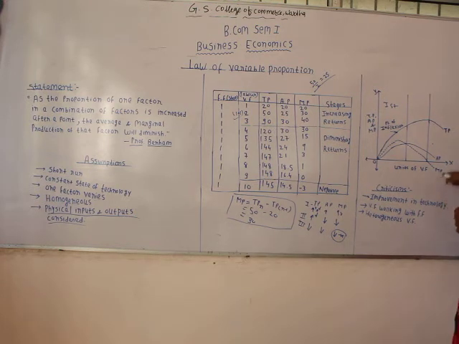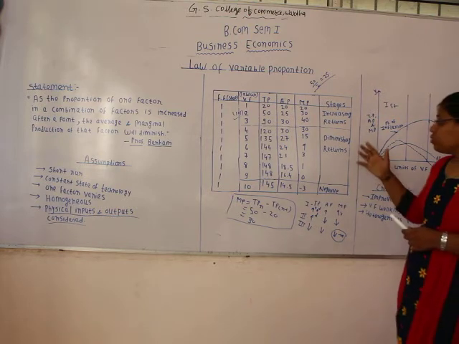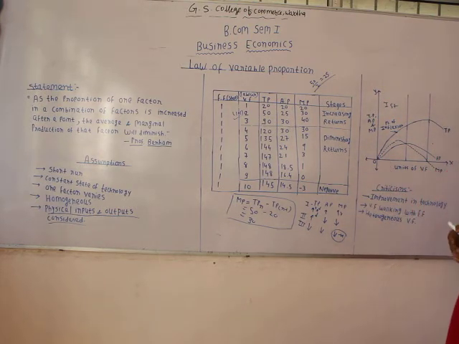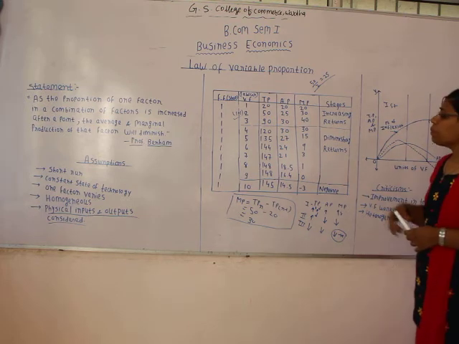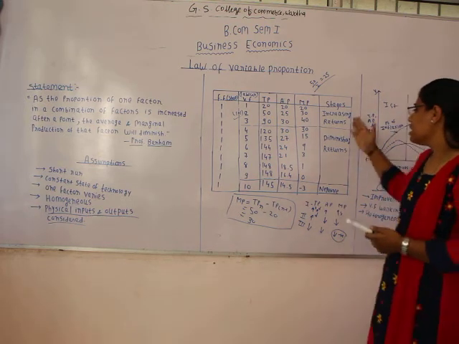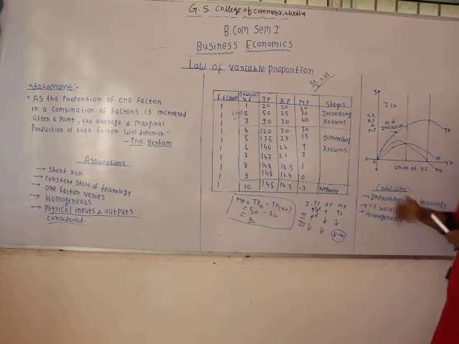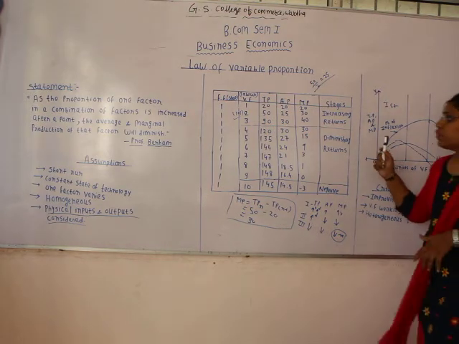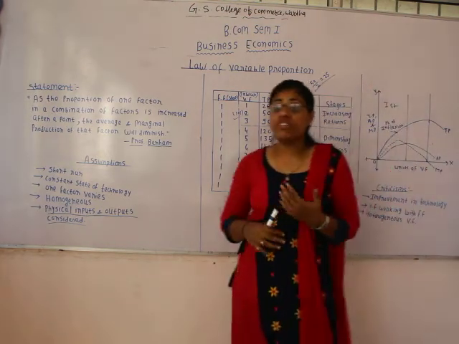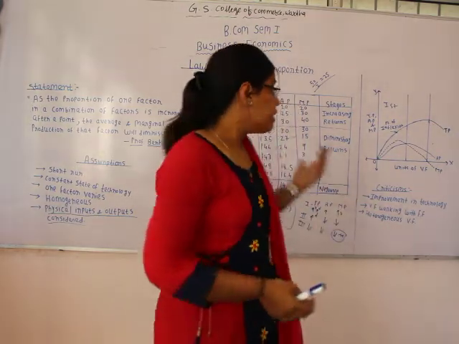That is marginal product, average product and total product. Now we will see why these stages occur in the production process. So what are the reasons for this increasing returns, diminishing returns and the negative returns? When we are talking about the stage of increasing returns, why does it happen?